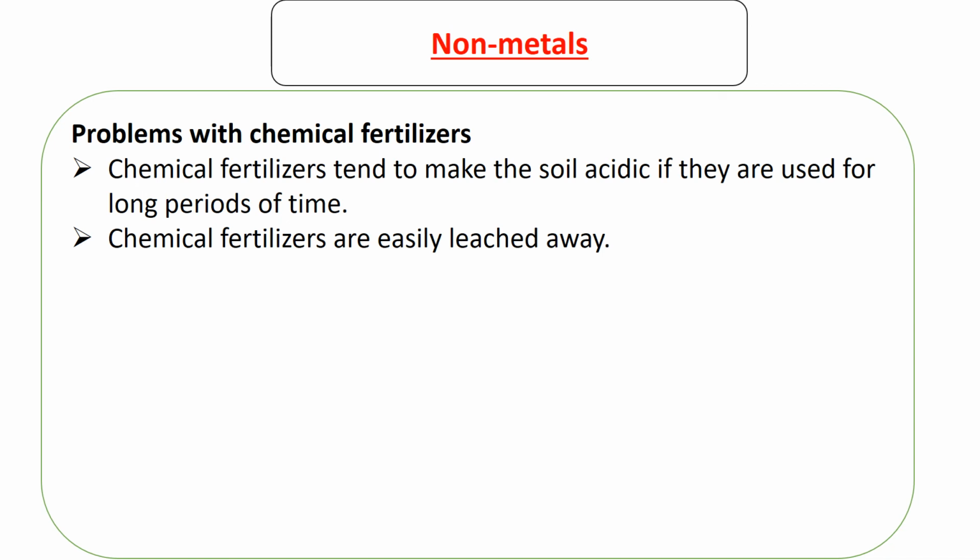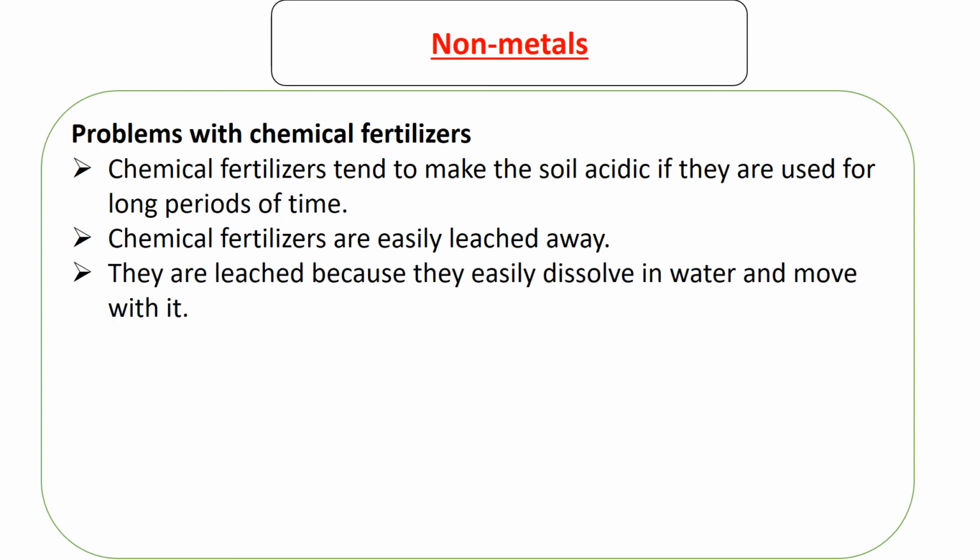To be leached is, you apply fertilizer to your garden, then let's say it is raining, the rain washes away the fertilizer, meaning that the fertilizer is not going to serve its purpose and it is a waste. They are leached because they easily dissolve in water and move with it, making them wasteful. So these are the negatives of using chemical fertilizers.